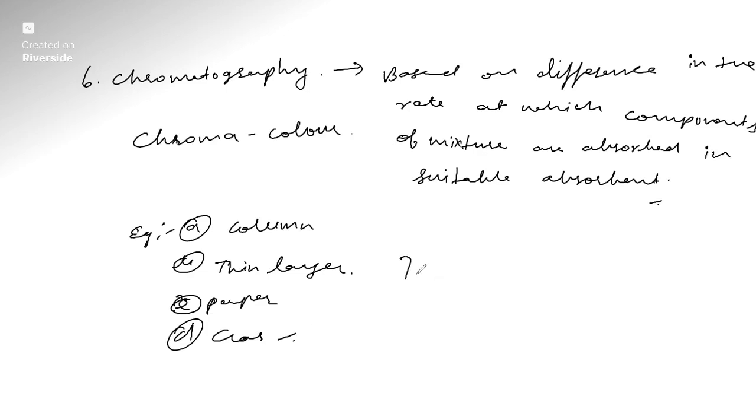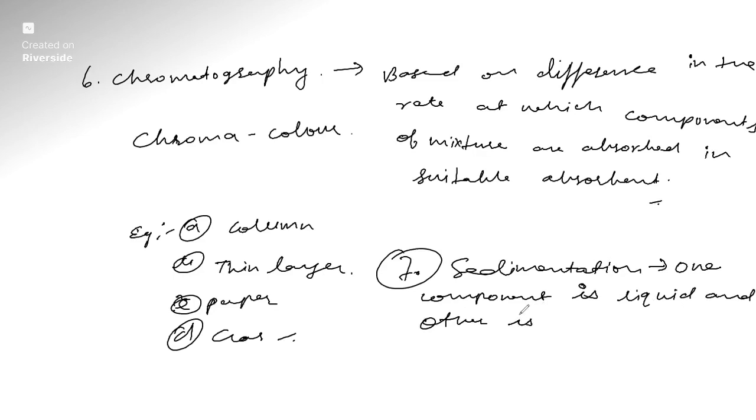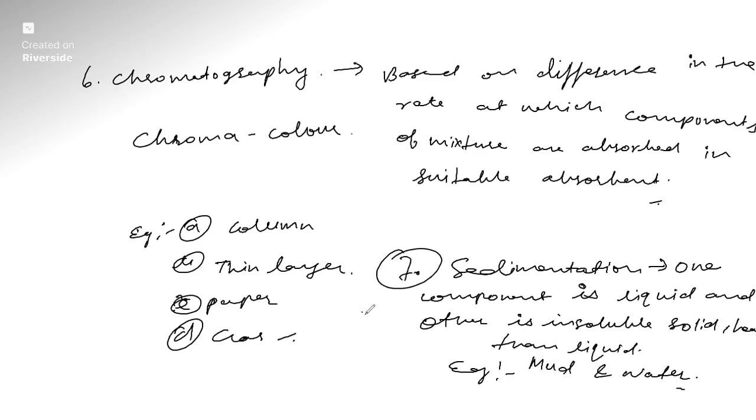The next one, the seventh process of separation of mixtures, is sedimentation. In this method, one component is a liquid and the other is an insoluble solid that is heavier than the liquid. This process is called sedimentation.